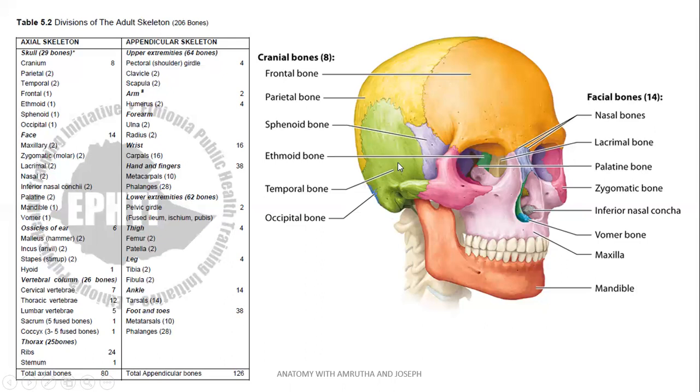Temporal bone is a bone seen on the temporal region, articulating with the sphenoid in front. Occipital bone is seen on the occipital region.